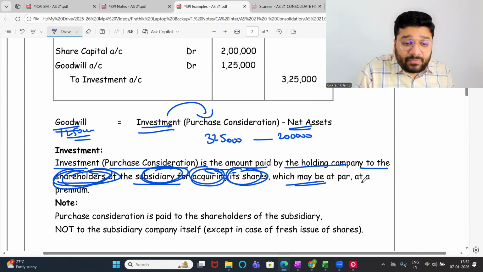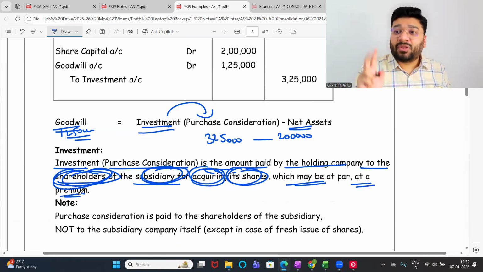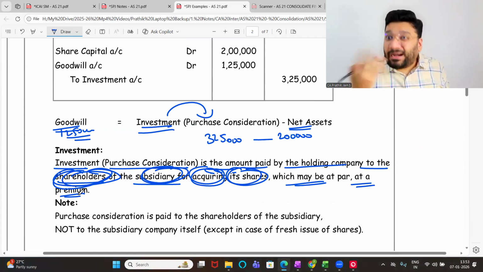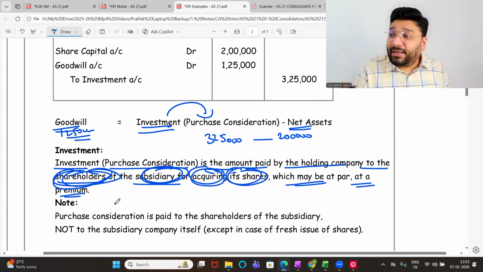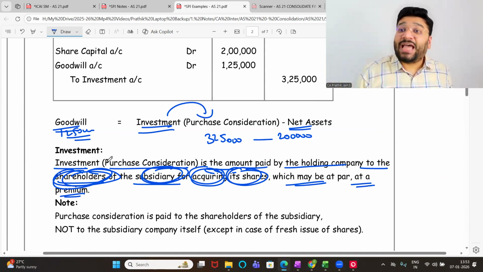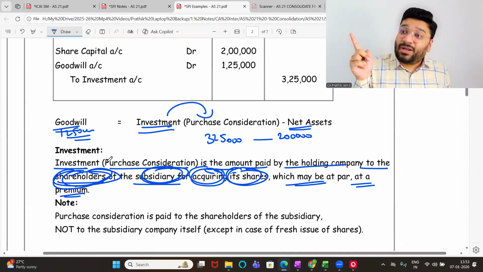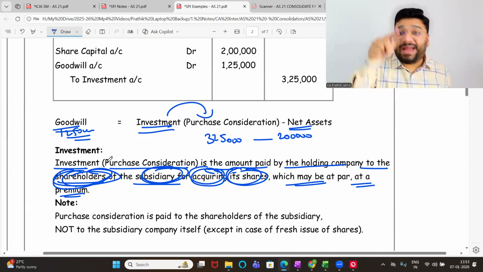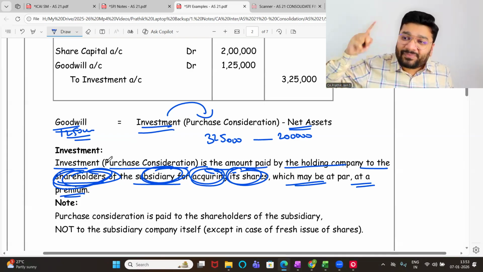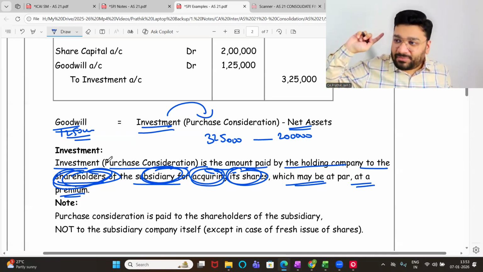This can be at par or at premium. In the first case, 2 lakh capital, 2 lakh net asset. How much did you pay? Same 2 lakh, at par. In this question, 2 lakh capital, how much did you pay? 3,25,000. You paid the premium. So who got the premium ka paisa? The shareholder, not the company. So don't think that 1,25,000 is the share premium of the company. No, no. The company has issued 2 lakh capital at par to the old shareholder. Now, the old shareholder has sold the shares to the new shareholder at premium. So the old shareholder will enjoy the premium. Got it, not got it.